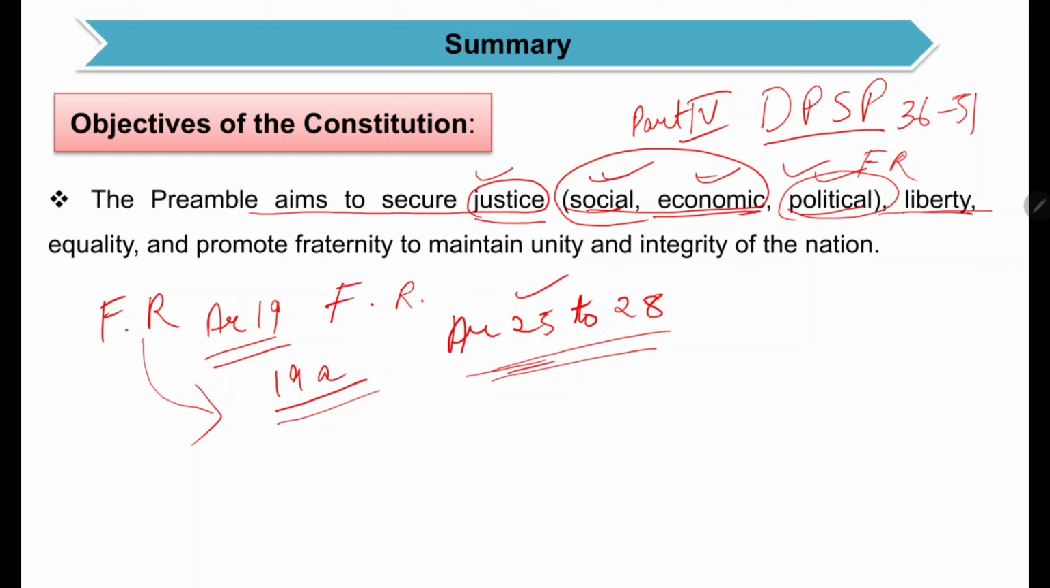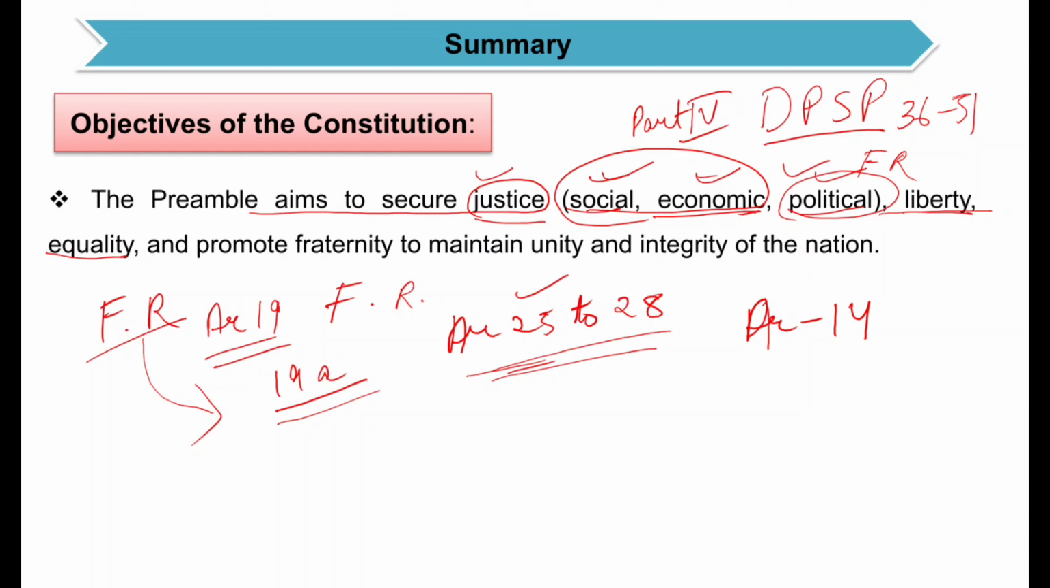Next we have equality, that is, equality of status and opportunity. If you see, all these things are already provided in the Indian Constitution under fundamental rights. Equality is under Article 14. Article 14 ensures equality of status, so everybody shall be equal before the law.